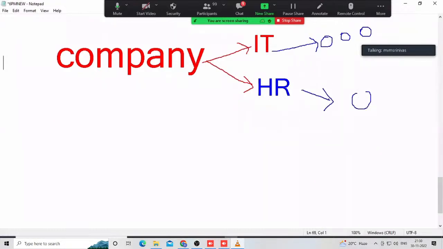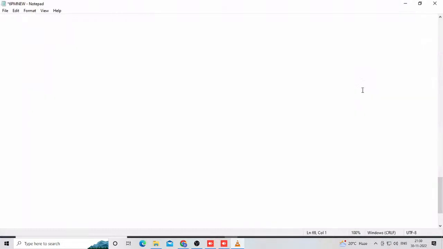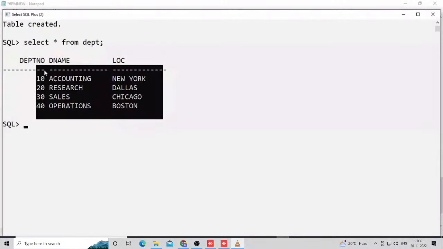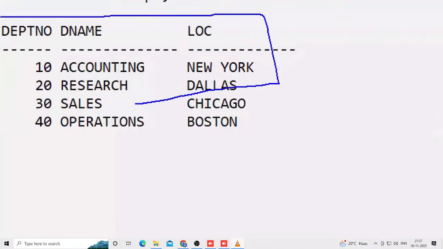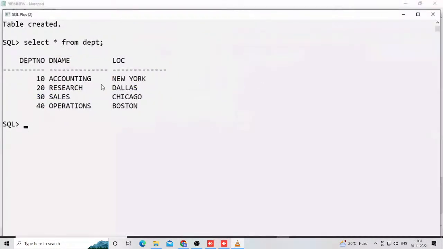This is a small scenario. In a company, the IT department and HR department are there. One company, 2 departments. In the IT department, 3 employees are working. In the HR department, 1 employee is working. Suppose you are a first-time newcomer, how are you thinking? Relational data model products store data only in table format. You are thinking, okay, fine, I agree. Data is stored in table format only.